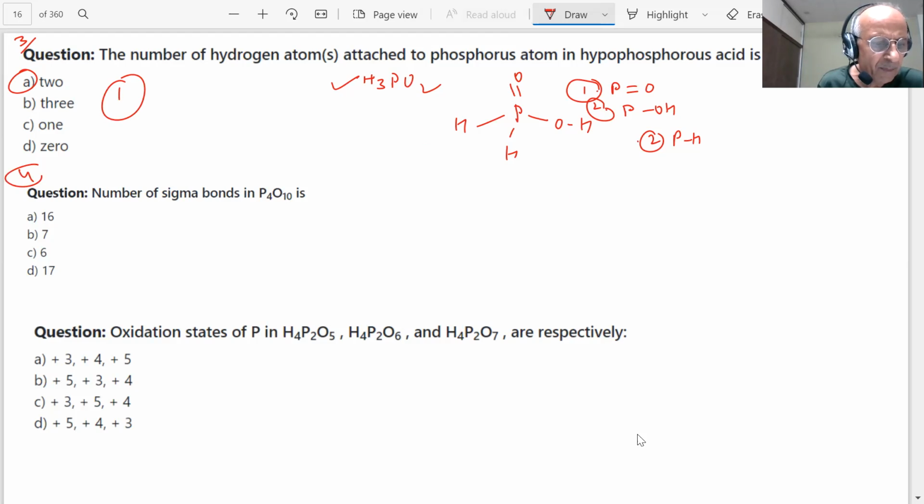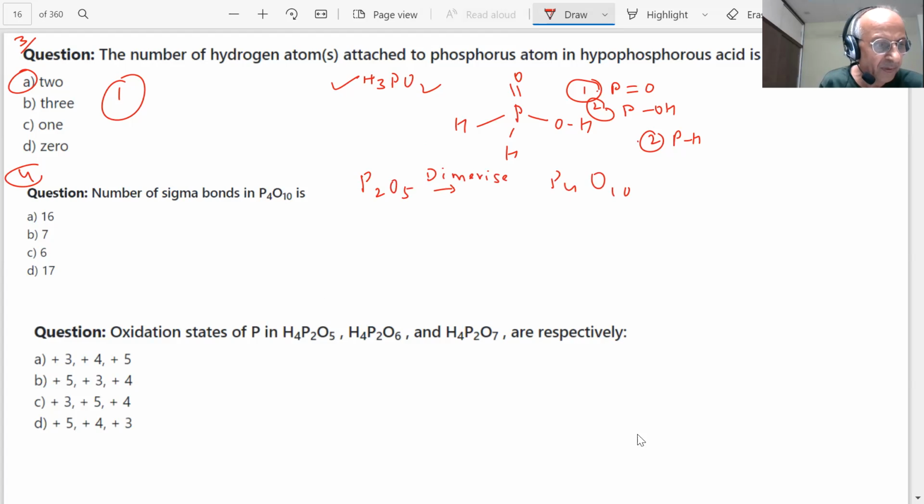P4O10. Where will P4O10 be formed from, students? You know P2O5; it will dimerize and form P4O10. There are 4 phosphorus and 10 oxygen.